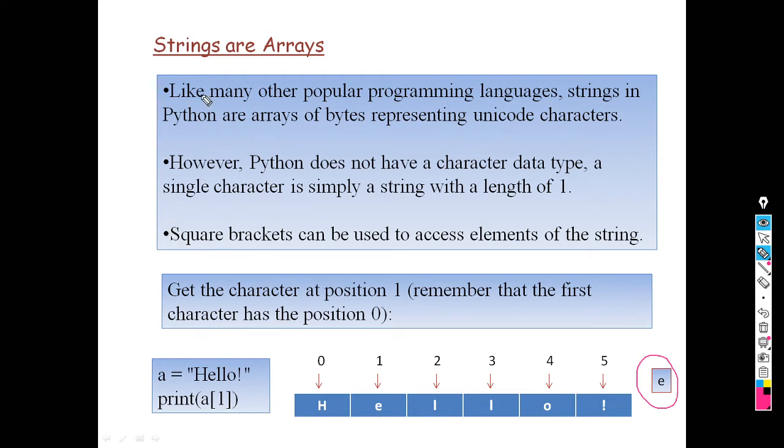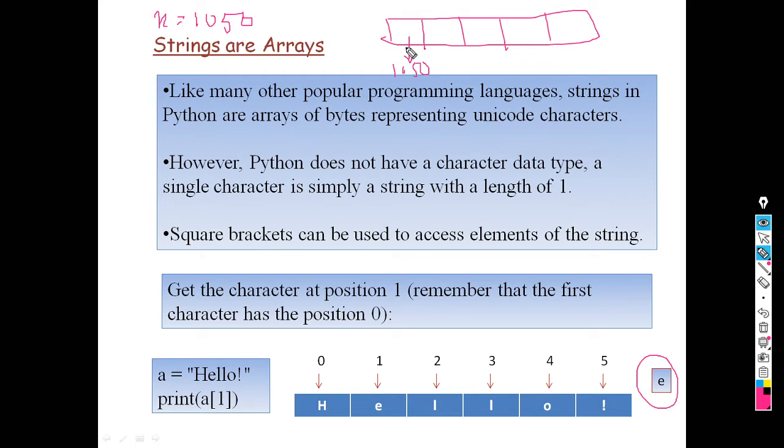So in the Python programming language, strings in Python are arrays of bytes representing Unicode characters. This is the most important part. Strings are stored in the form of an array. Look here, if these are the memory locations, suppose 5 spaces are there, and when we assign x is equal to 1050, it will be stored in only one position, because 1050 is a number.